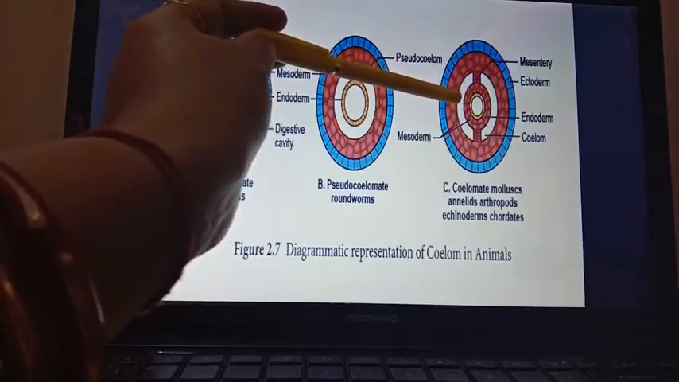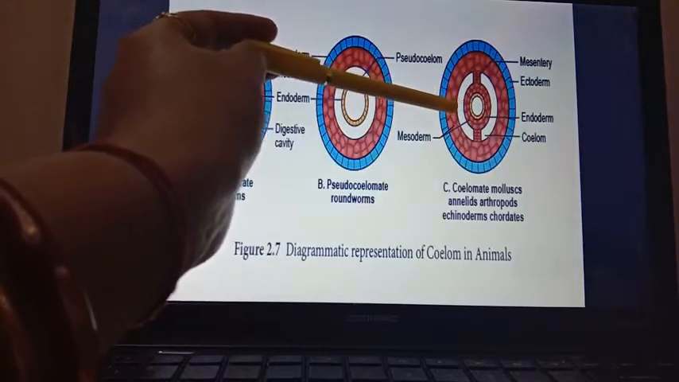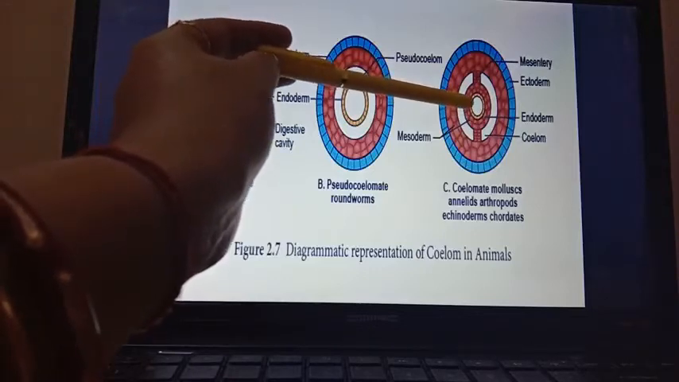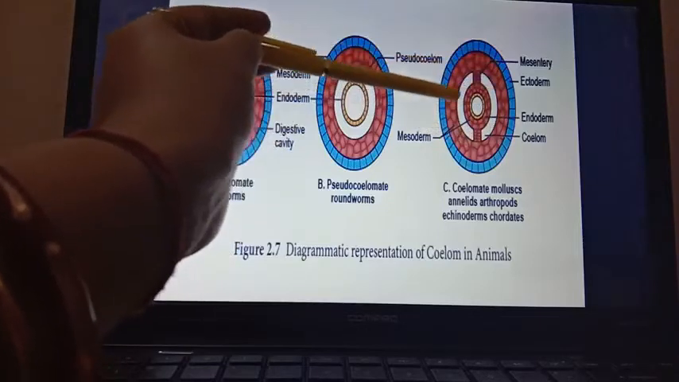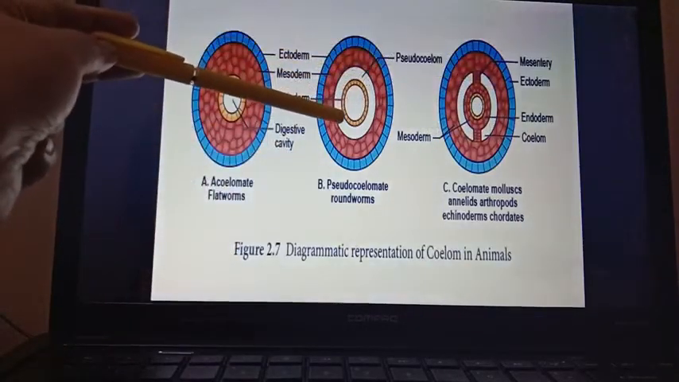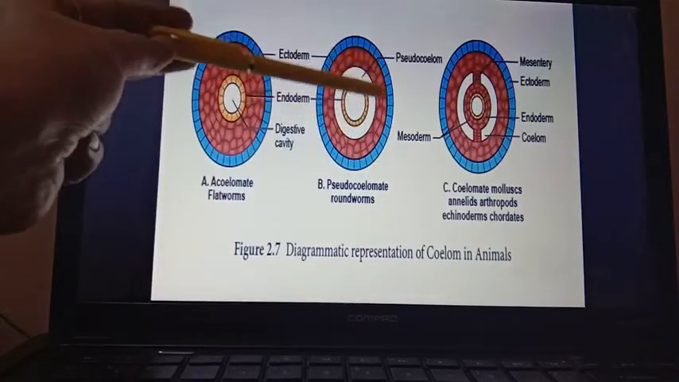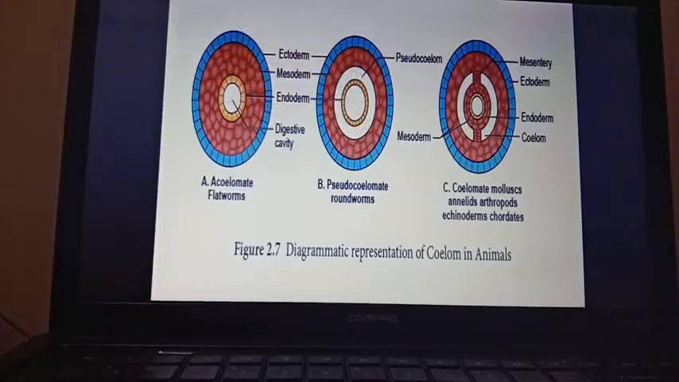So in proper coelomates, that means in the organisms in which the coelom or body cavity is present, the coelom or body cavity is lined by the mesoderm properly on both sides. But in the pseudocoelomates, you can see that the pseudocoelom is covered by the mesoderm on one side only, not both sides, not covered by the proper mesoderm on both sides. So that is the difference between the proper coelomates and pseudocoelomates.